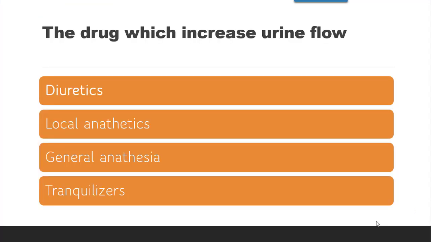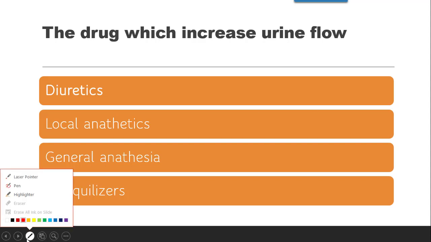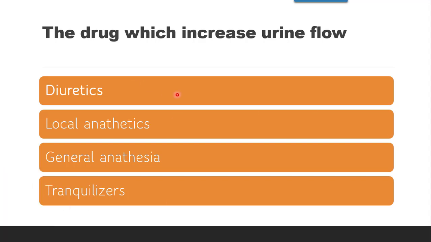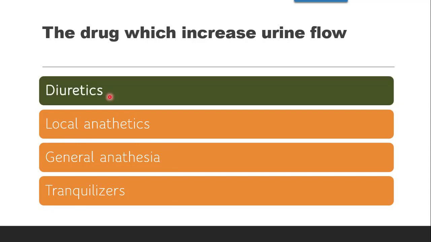From diuretics, the first question is, drugs which increase the urine flow are known as diuretics, local anesthetics, general anesthesia or tranquilizer. Tranquilizers, local anesthetics, general anesthesia, these are to be dealt with the central nervous system. So the correct answer is diuretics.